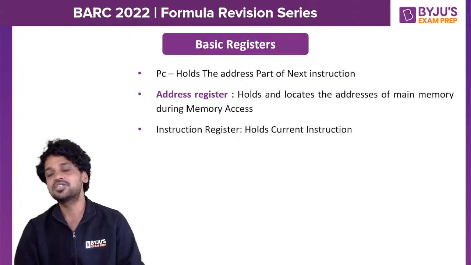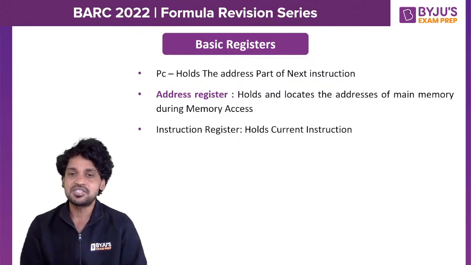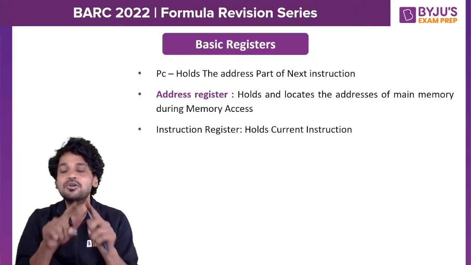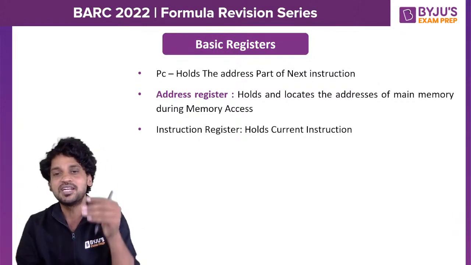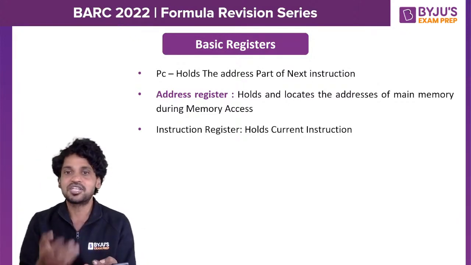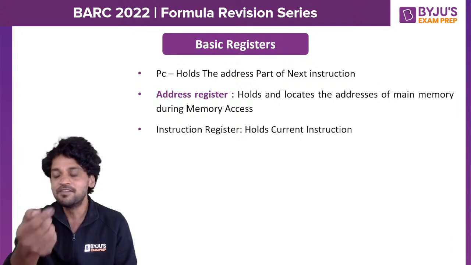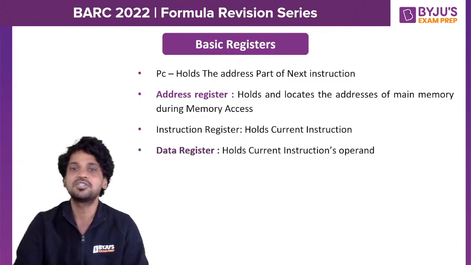The next one is the instruction register. The instruction register is primarily used by the CPU to store the current instruction that is being executed. The current instruction being executed by the CPU will get stored in the instruction register.